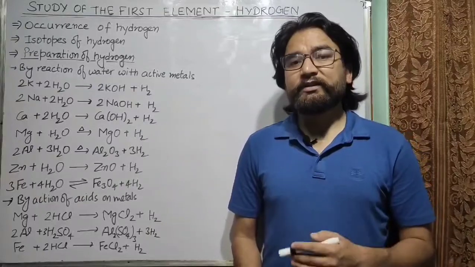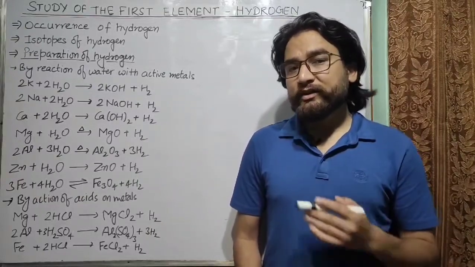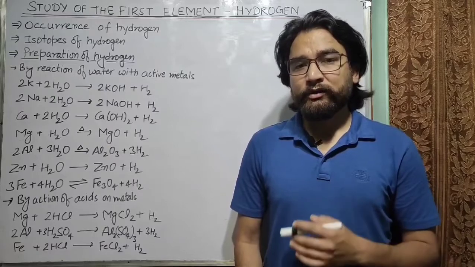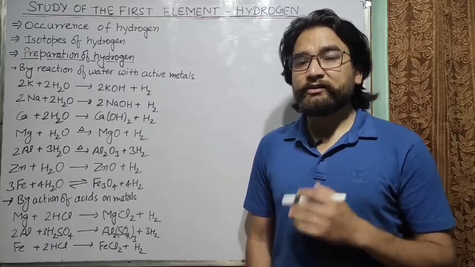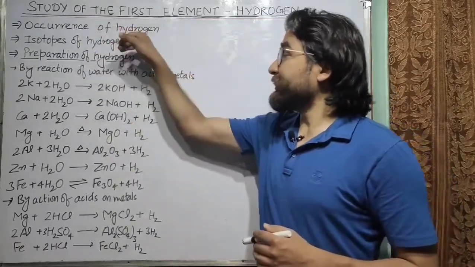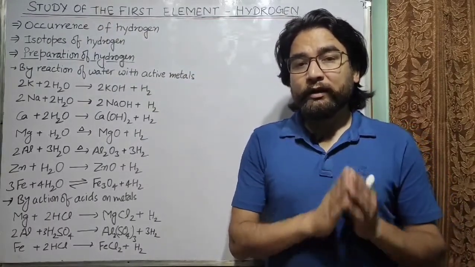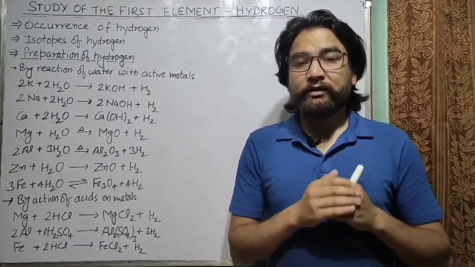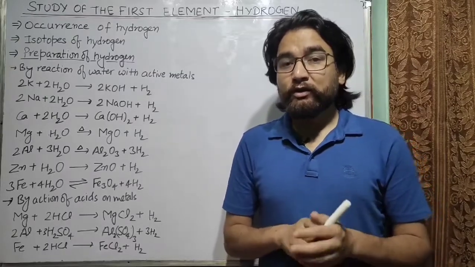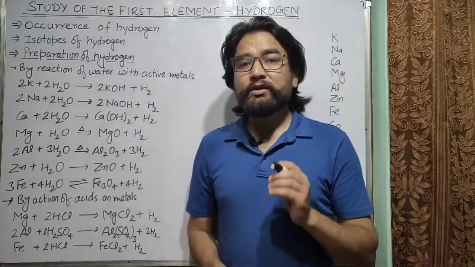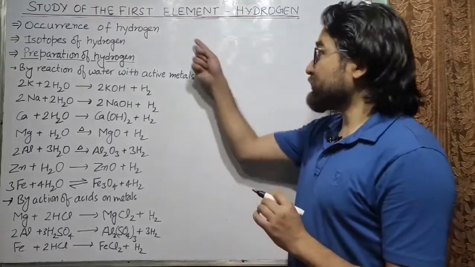Hello everyone, this is the second lecture on the chapter Study of the First Element, Hydrogen, and we will start this lecture with the topic Occurrence of Hydrogen. So, we will talk about the occurrence of hydrogen on Earth and occurrence of hydrogen in the universe. You know that hydrogen is the most abundant element in the universe.